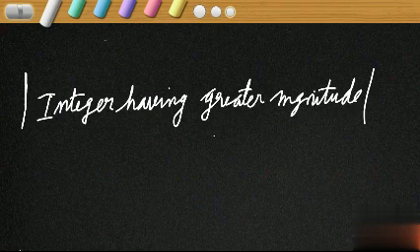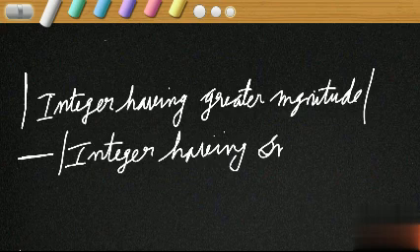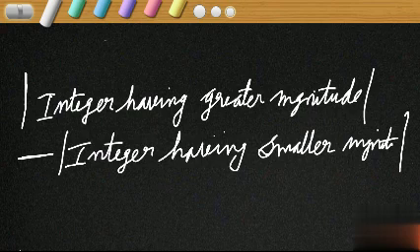Magnitude of integer having greater magnitude minus magnitude of integer having smaller magnitude. Please write it as magnitude; here there is no space, that's why. What is the rule? Magnitude of integer having greater magnitude minus magnitude of integer having smaller magnitude. Please correct it as magnitude.